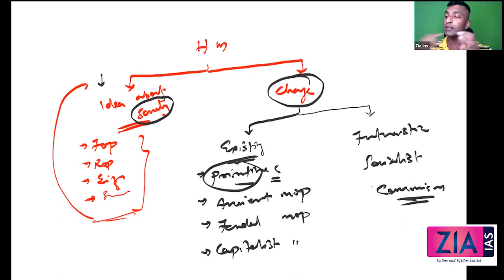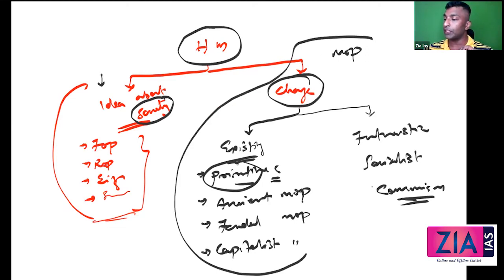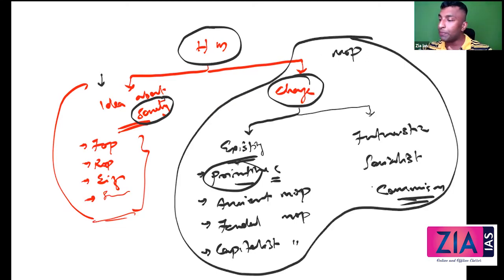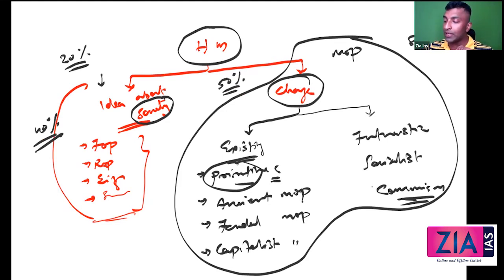So your historical materialism theory is this. What if they ask you mode of production? If they ask you mode of production, you need to talk about this part in detail. Like 80% of your answer should be about this part, 20% of your answer about this part. If it is historical materialism, 40% of your answer is about this part, and 50% about this part, and 10% is about criticisms. Okay, so that's how we are going to write, and all those things we will discuss in the coming session. Now let's quickly go through these different stages.